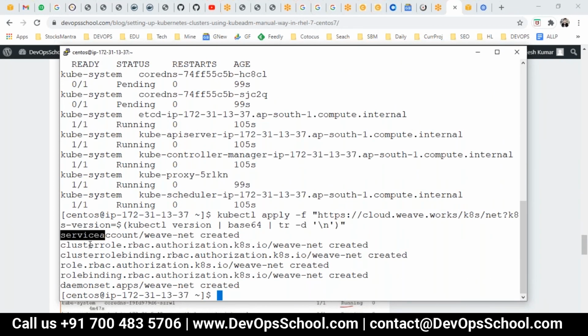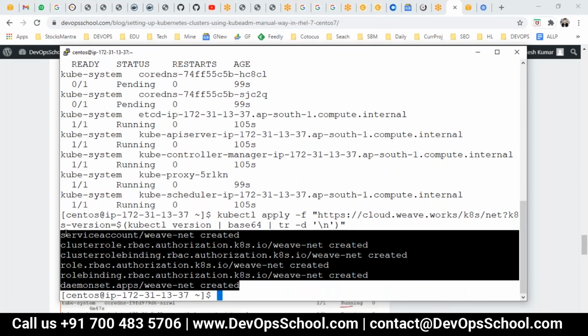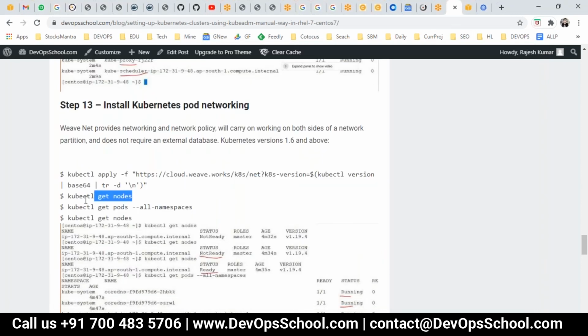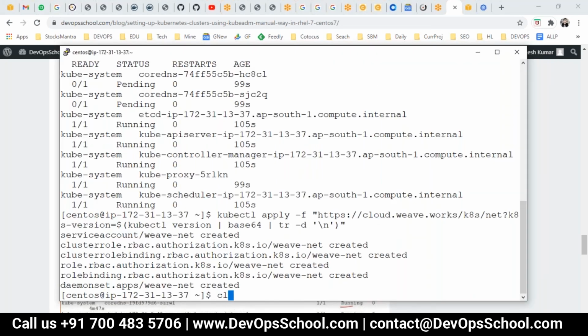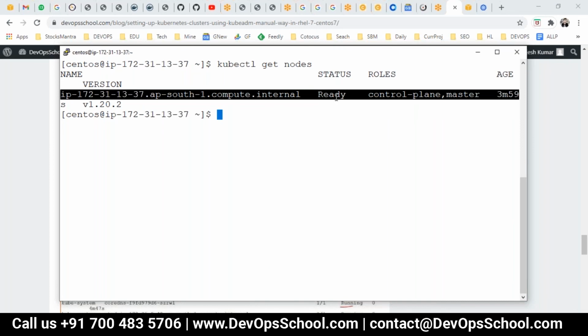Now you got the service account, cluster role binding, RBAC role binding, and all stuff like that. What is this? We will discuss it later. But ultimately, networking is done. I'm not getting into the detail, but networking is done. Can I go and check the nodes? Guys, it takes a few seconds, so you have to wait for it. See, now it's ready. Earlier it was not ready, now it's ready.